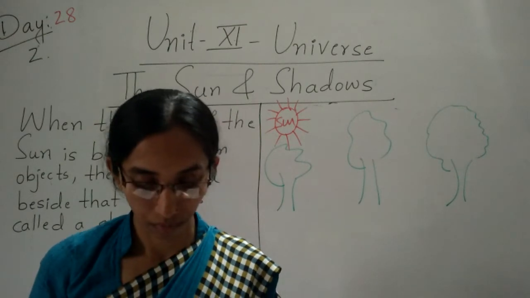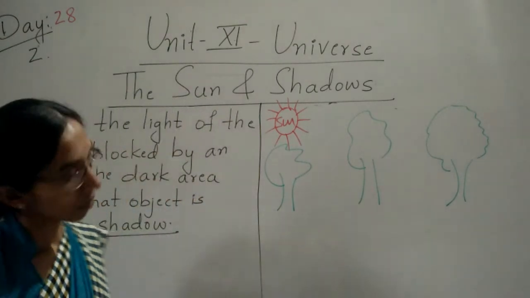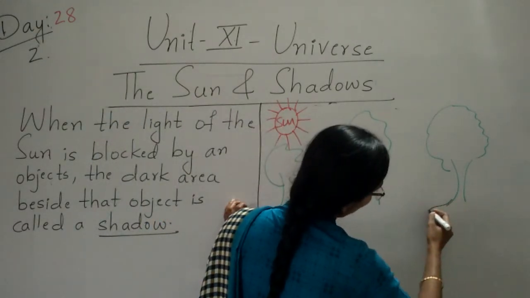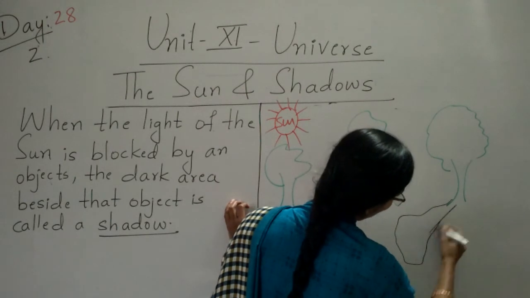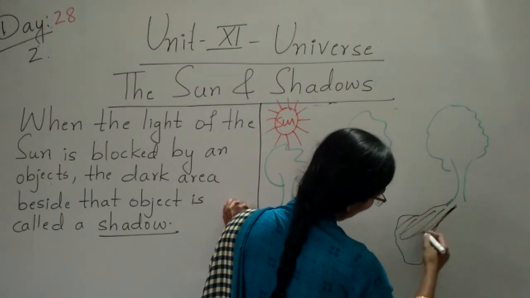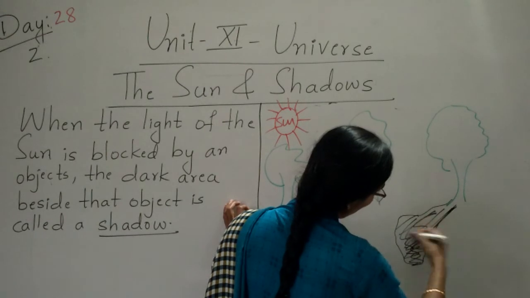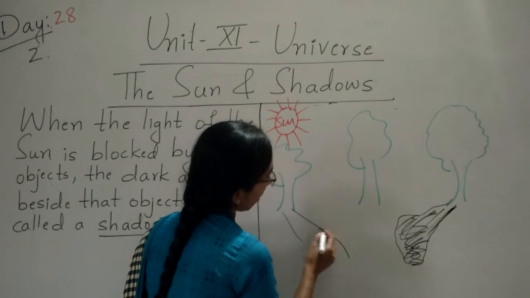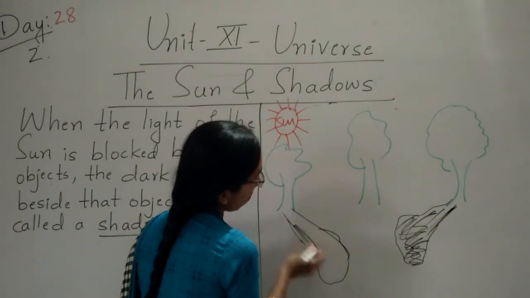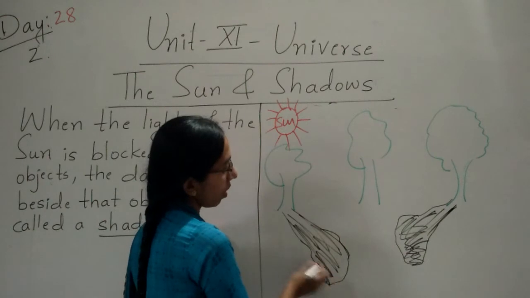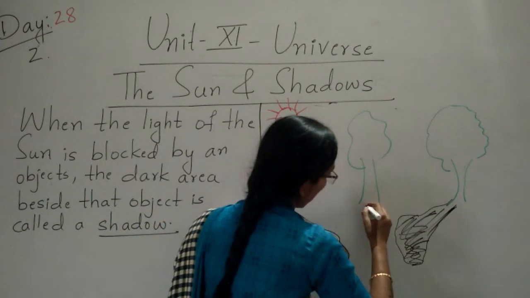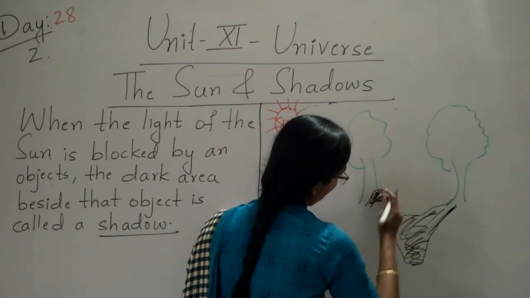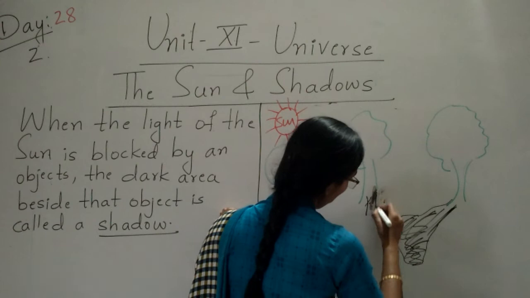When the sun rises, here we can see the big shadow. Yeah, no? This is the shadow of trees. And in the evening also, we can see the shadow is very big. Yeah, no? The shadow is very big. But only in the noon time we can find a very short shadow. Very short we can find. It's in front. Okay, children?